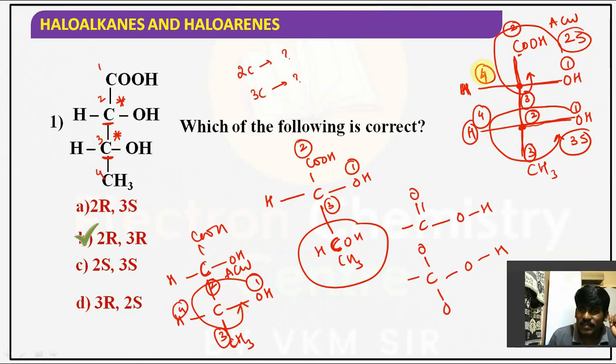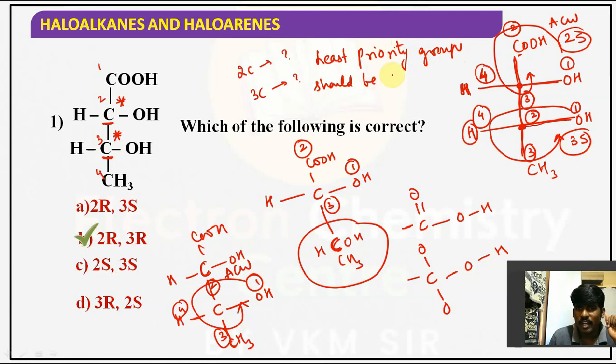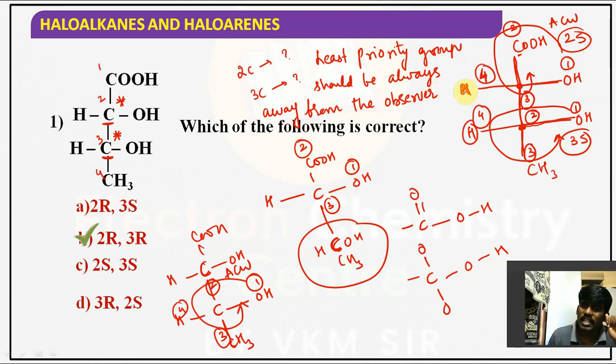So for the least priority group, there is a rule. The least priority group should always be away from the observer. So here, what is the least priority group?